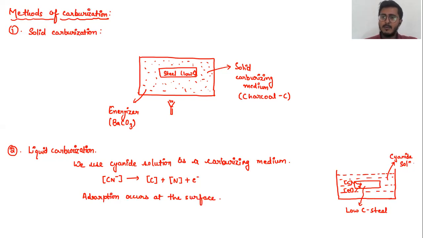Okay, so what is absorption? In absorption, simple carbon and nitrogen could be absorbed inside the steel component without any chemical reaction. But in the case of adsorption, the chemical reaction occurs at the surface, thereby it binds the carbon and nitrogen over the surface. So this is the basic difference between absorption and adsorption.